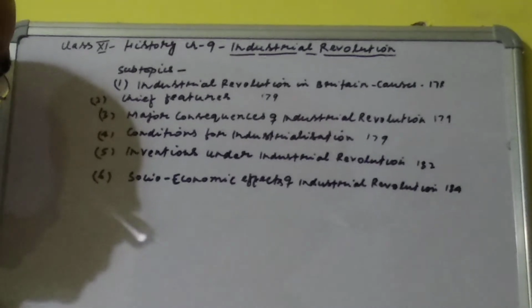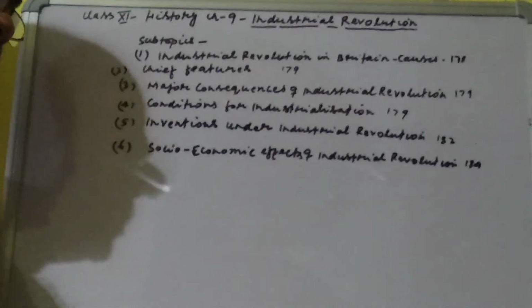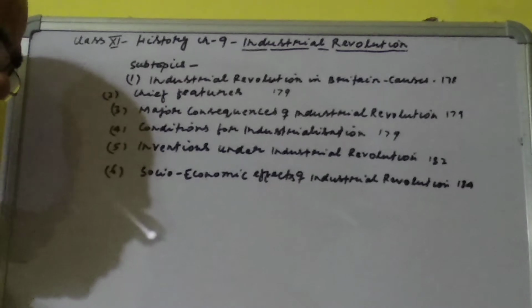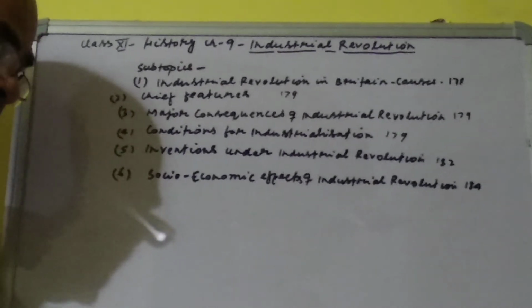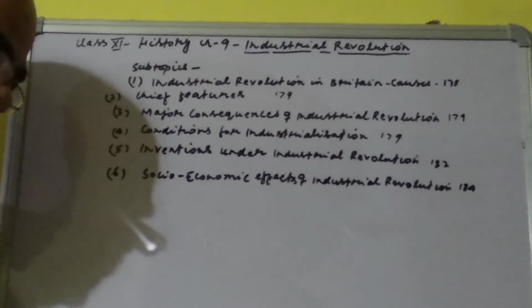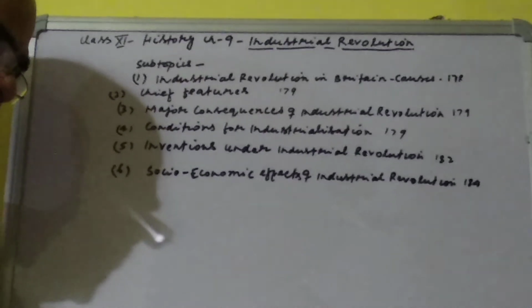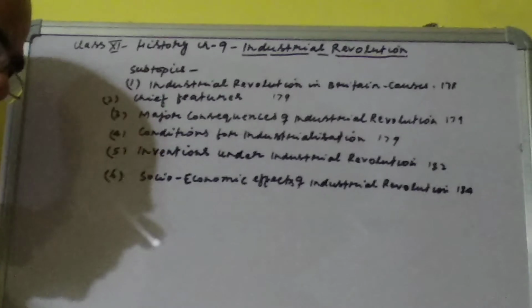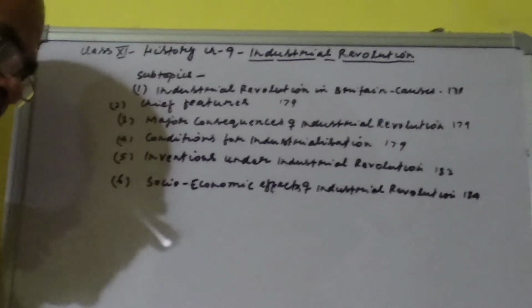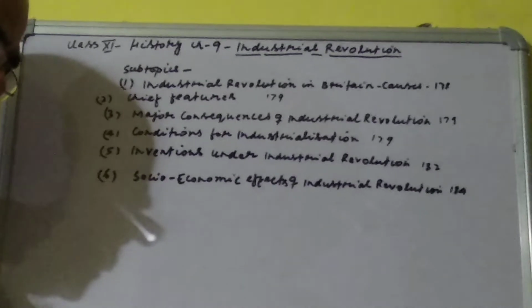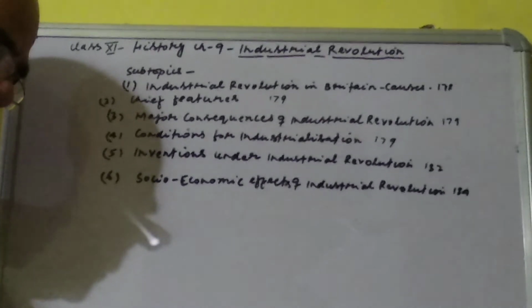Sufficient and cheaper goods. Invention of machines resulted in the sufficient production of goods. They were cheaper and so people easily began to buy them. Increase in unemployment. Elimination of home industries was the worst effect of the industrial revolution. Now a single machine could do the work of many persons. Consequently, people who did manual labor were rendered unemployed.